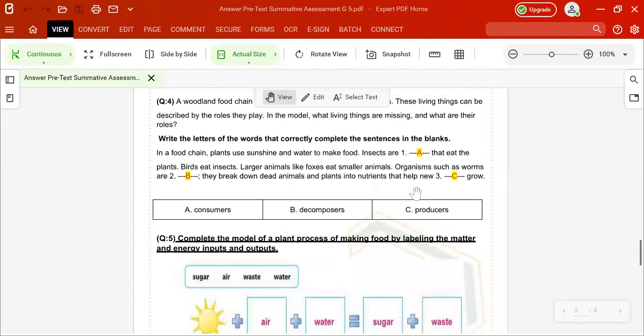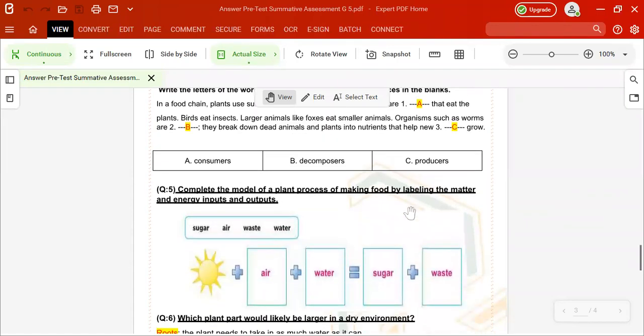Let's check the fifth question. And this is in our student book, as we know, yeah? And we answered it many times before, but I want you to mention it, or I want you to know about it, okay? Or to memorize it. Complete the model of the plant process of making food by labeling the matter and the energy inputs and outputs. So we are talking here about inputs and outputs. Let's see the words here: sugar, air, waste, and water.